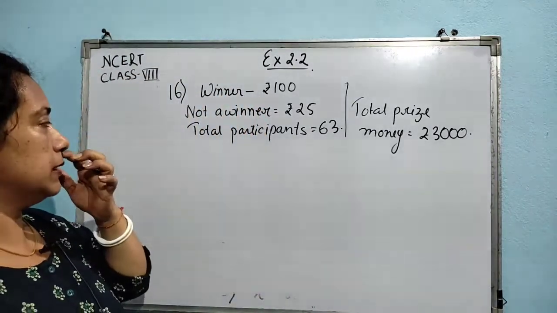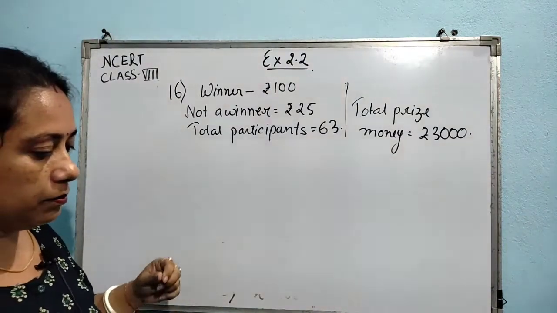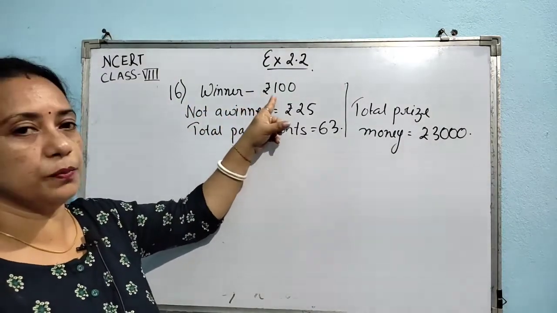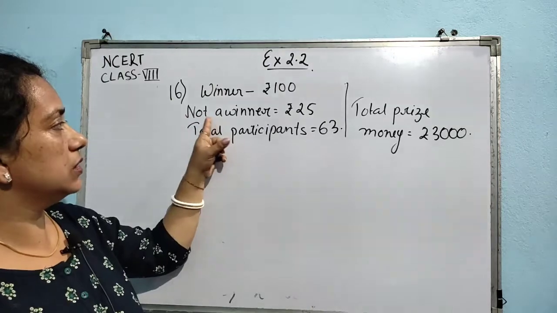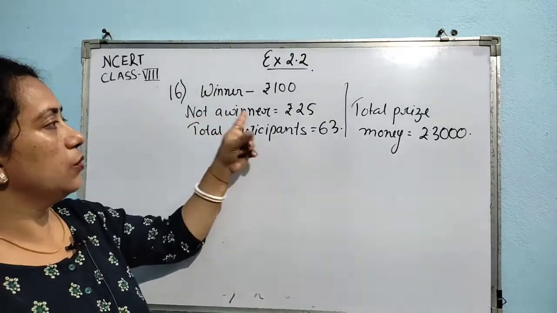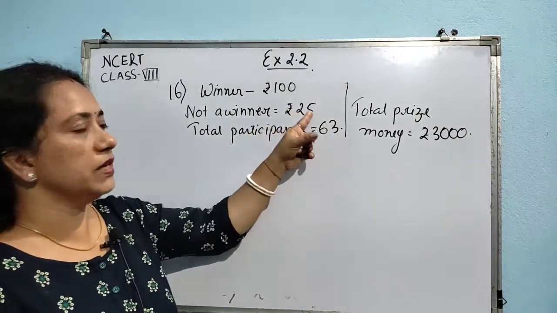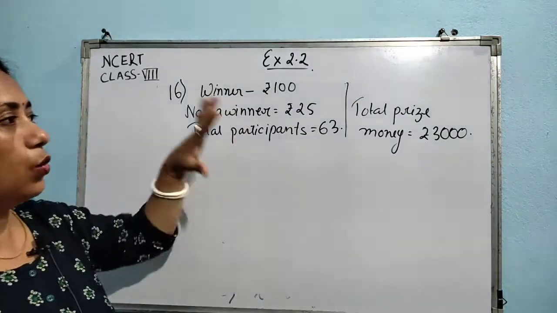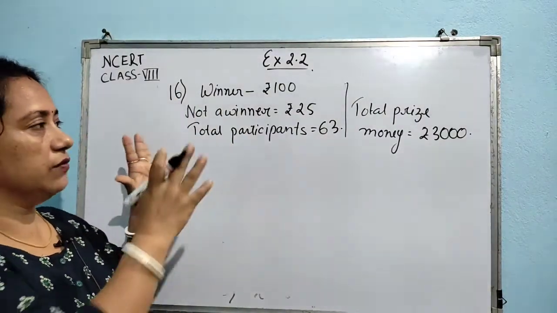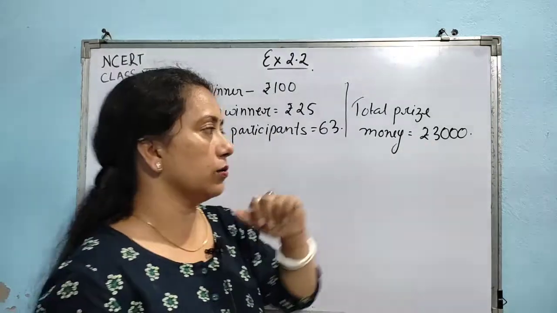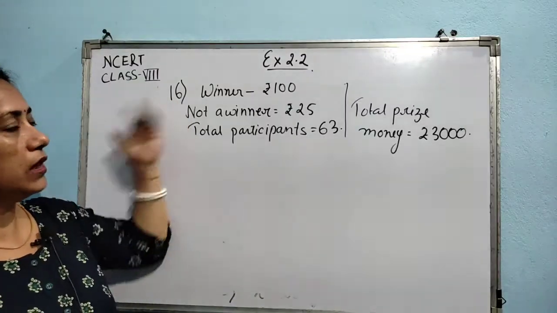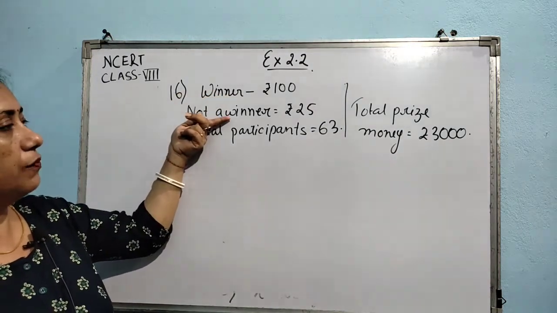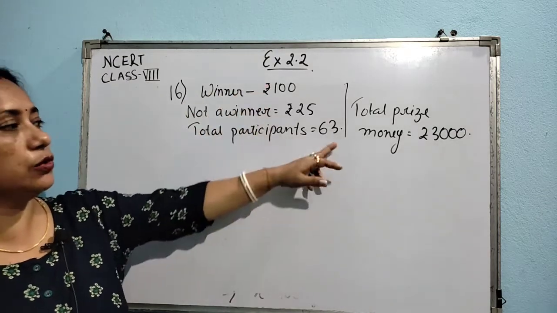So in this question it is given that in a particular essay competition it has been decided that the winners will be getting ₹100 each, and the people who are not winners will be getting ₹25 each. The total number of participants is given to be 63 and the total prize money is ₹3000. Now how to proceed? We don't know the number of winners, but we know that the number of winners plus the number of people who are not winners is going to be 63.